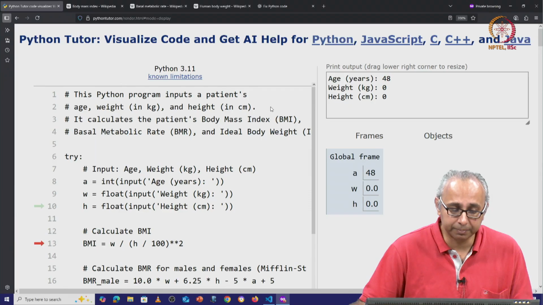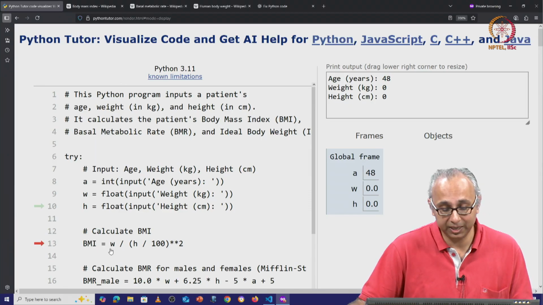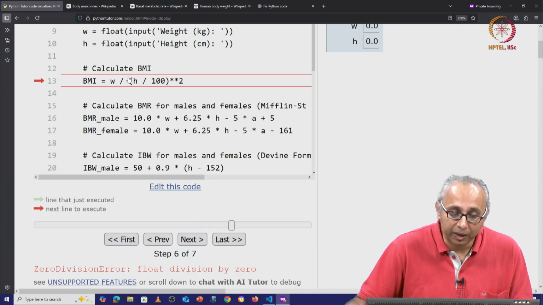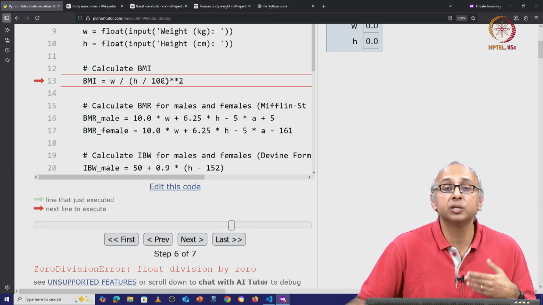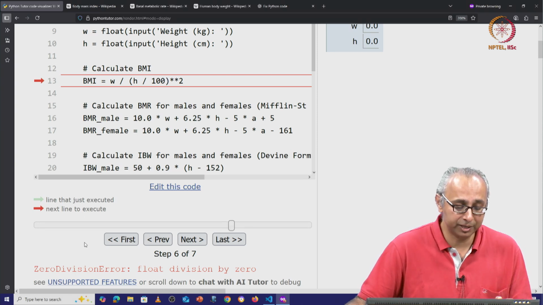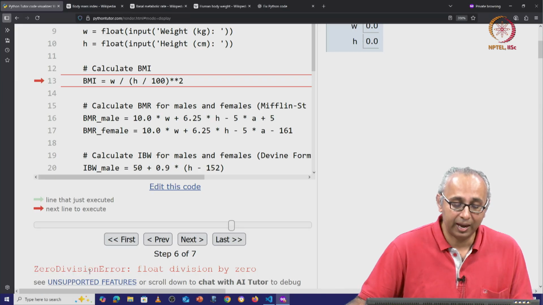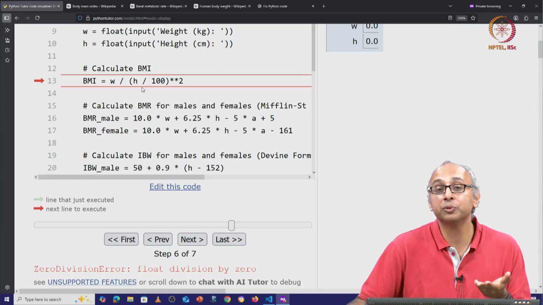Now when I hit submit, it is ready to calculate on line 13 my BMI, this time with weight 0 and height 0. And of course, in this case, when I do that calculation, I will get an error. But this is not a value error. It's a different type of error called a zero division error. I'm trying to divide 0 by 0 squared.